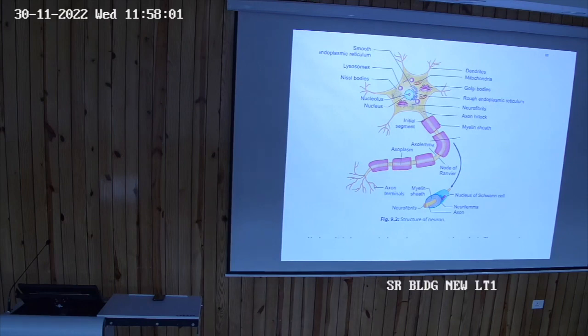So this type of conduction is called saltatory conduction of nerve impulses, and that is the reason why the nerve impulse passes fast in myelinated nerve fibers compared to unmyelinated nerve fibers.